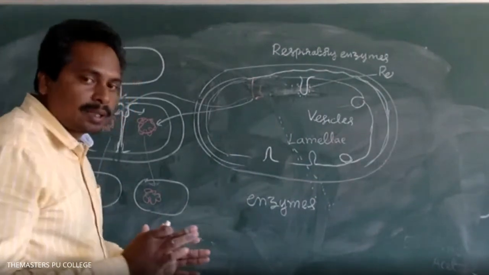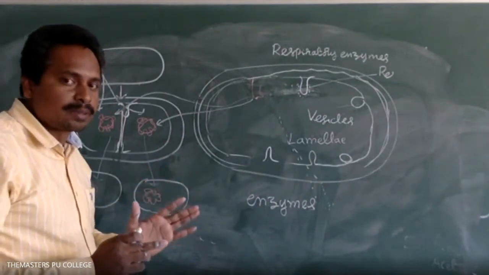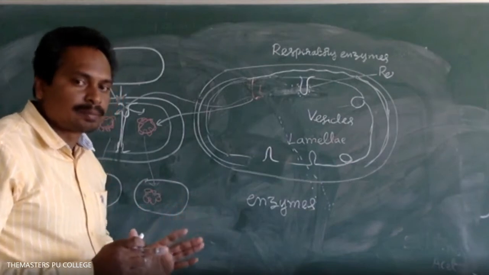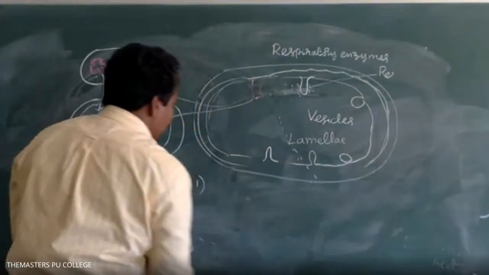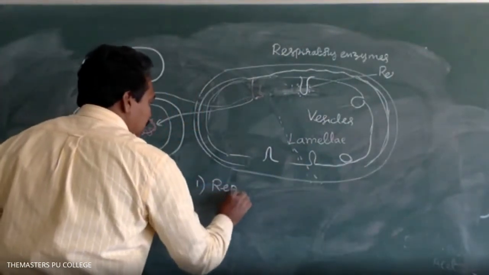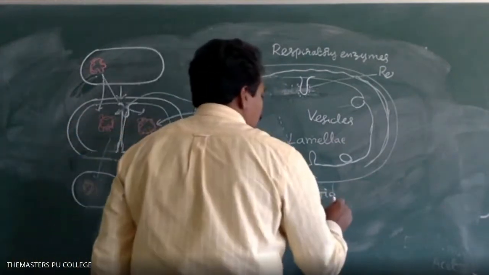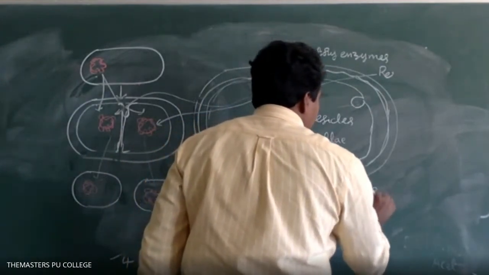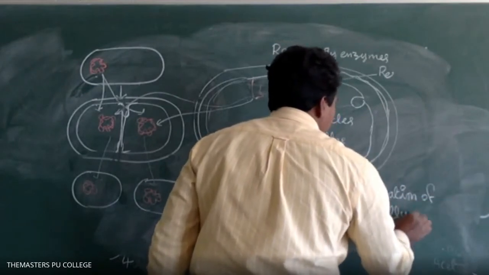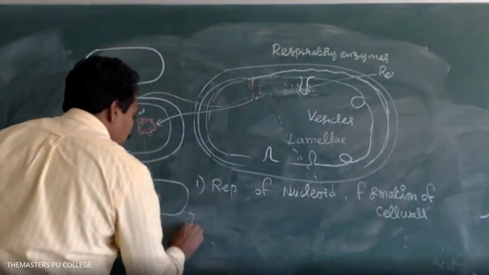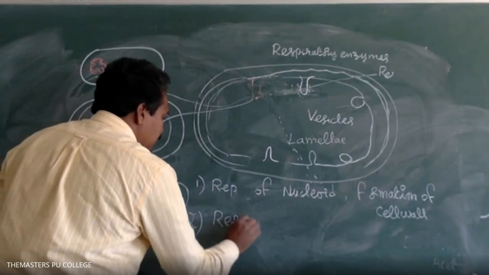What are the functions of the vesicles, tubules, and lamellae? The mesosomes function in prokaryotic organelles. Option 1 is replication of nuclei and formation of cell wall. Option 2 is respiration.